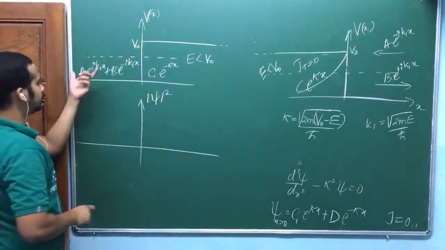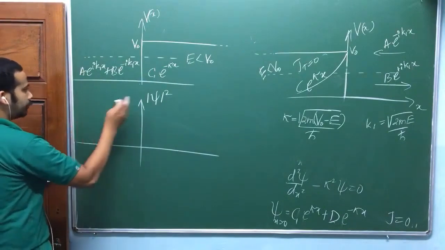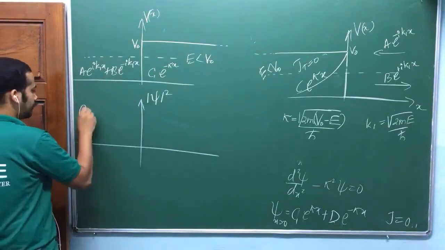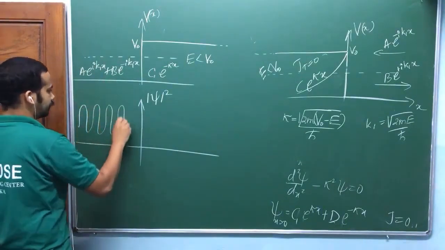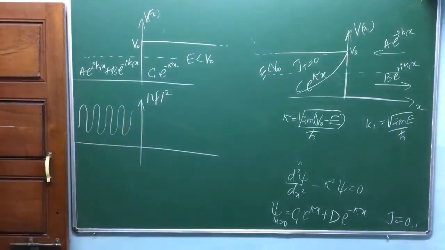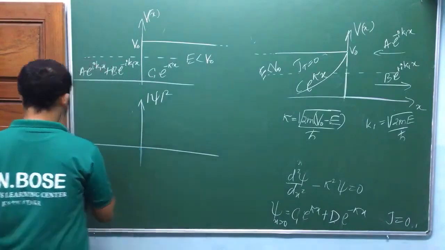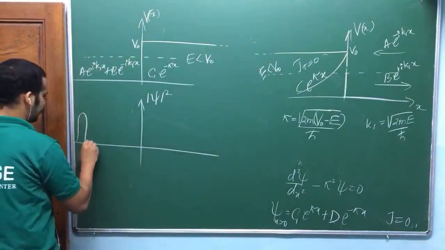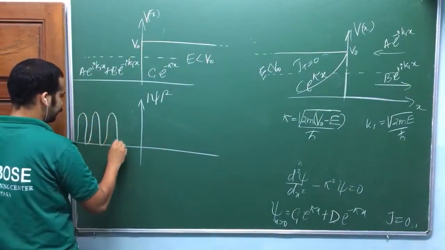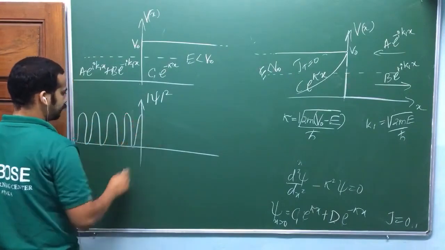That's why your mod psi square should also be sinusoidal, and it should be positive. You should not take it negative, okay? Mod psi square cannot be negative, isn't it? You'd better draw it like this. Is that okay?